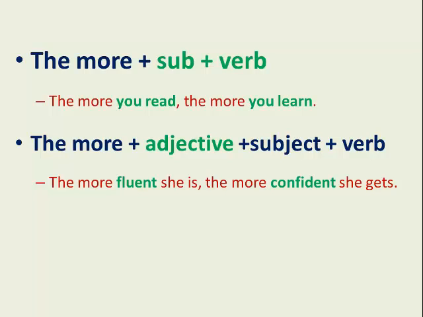Notice that the phrase after the more is not a normal sentence like she is fluent, where we have subject and then a verb and then an adjective. Now we bring the adjective before the subject and the verb. So the sentence reads, "The more fluent she is, the more confident she gets."